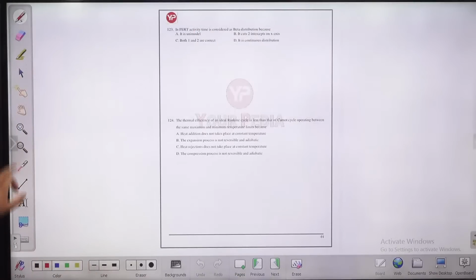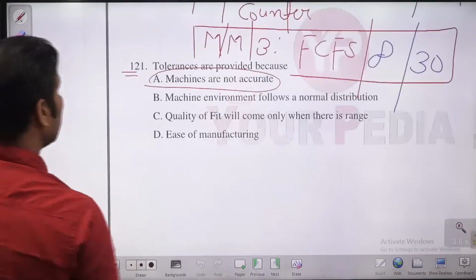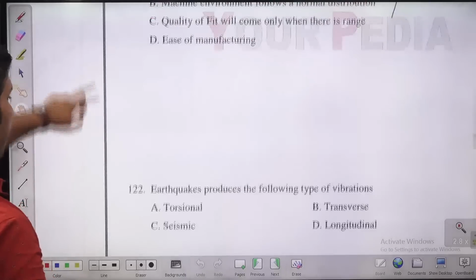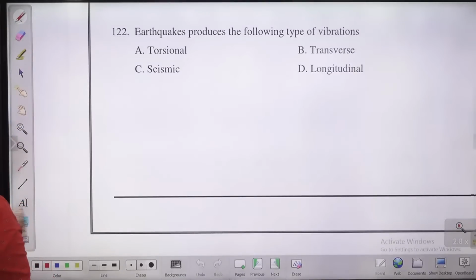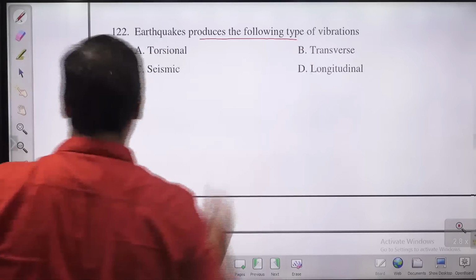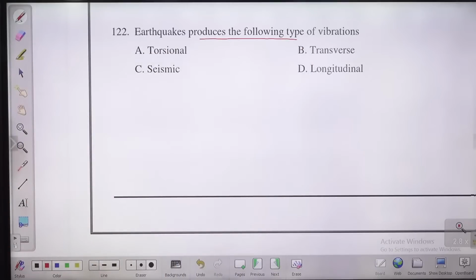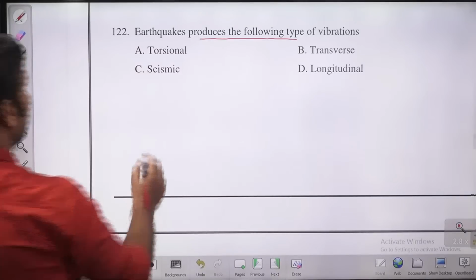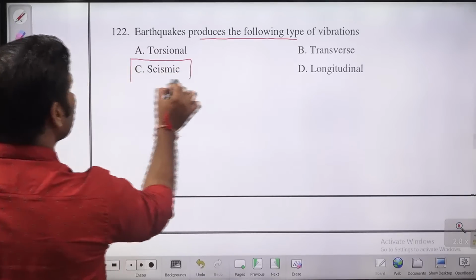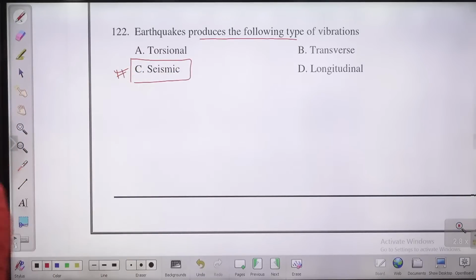Next question in front of you. Question number 122. Earthquake produces the following type of vibrations. What kind of vibration do we get from the earthquake? Torsional, transverse, seismic vibration. So from earthquakes we get what kind of vibration, guys? Seismic vibrations. C is the answer, guys. Earthquake produces the seismic vibrations.